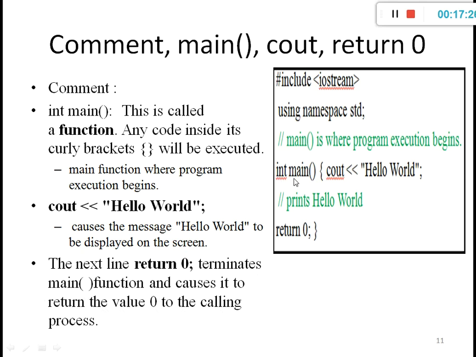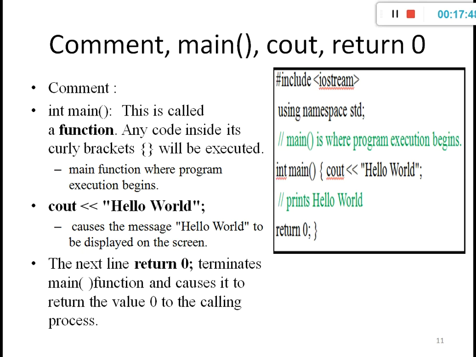Whenever we return 0, it exits, done with the main function. This is simply the calling and ending process for the main function. This is exactly the use of int main, cout and return 0.